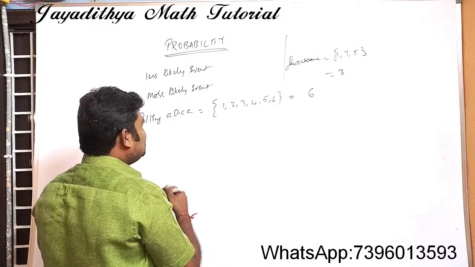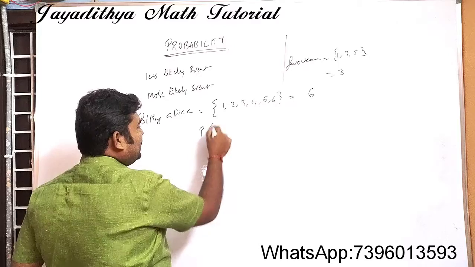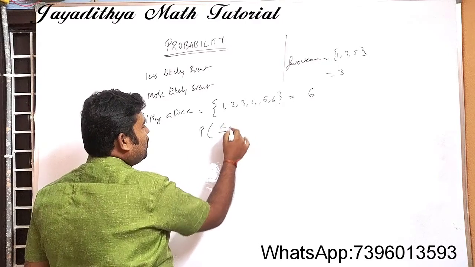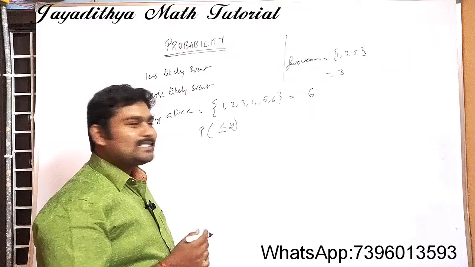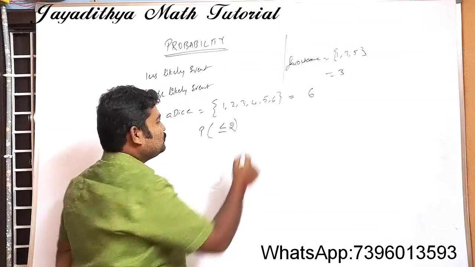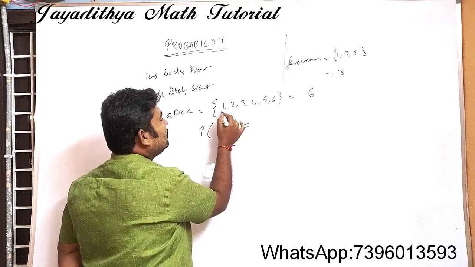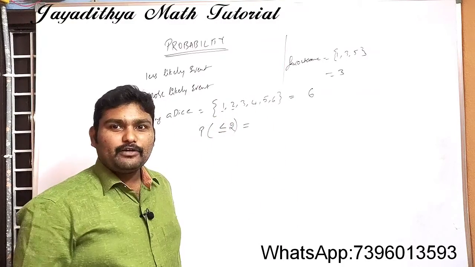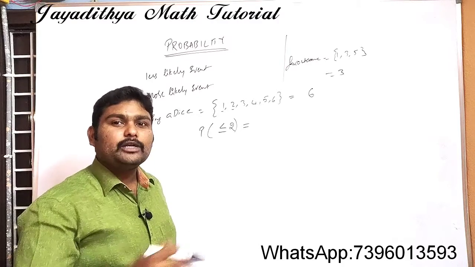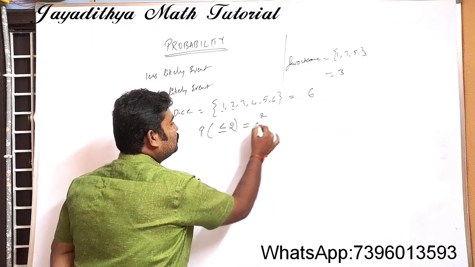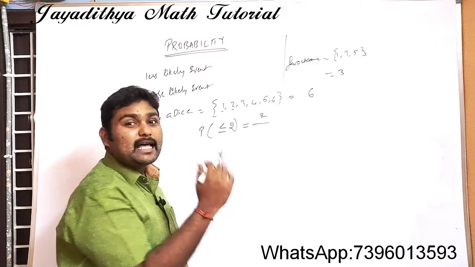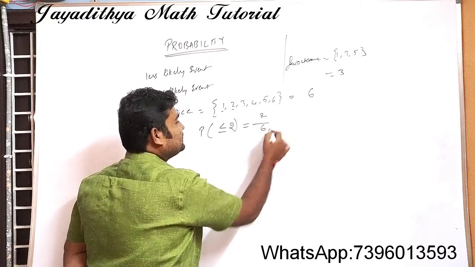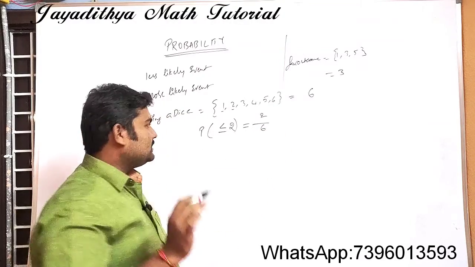What is the probability of a number less than or equal to 2? What are our favorable outcomes here? Only 1 and 2, so the number of favorable outcomes is 2. The total possible outcomes are 1, 2, 3, 4, 5, 6, so the number of total outcomes is 6.